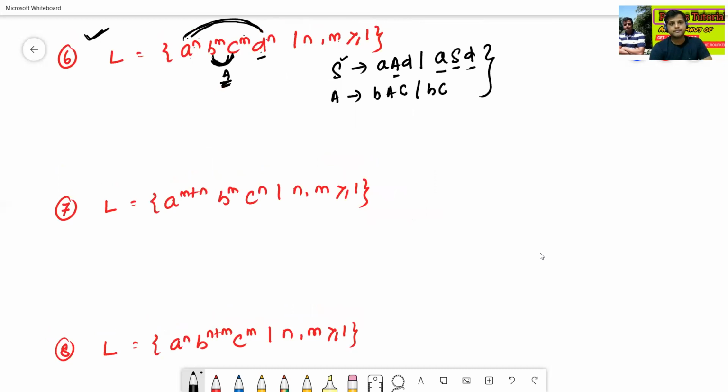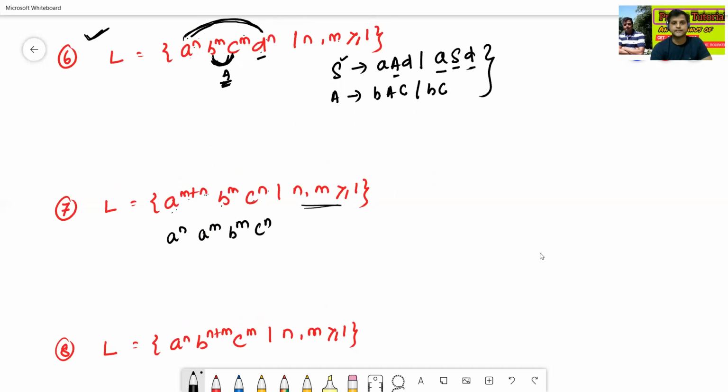Next we can see the next question, L equal to a to the power m plus n, b to the power m, c to the power n, n m greater or equal to 1. Here a to the power m plus n, we can write like this: a to the power n, a to the power m, b to the power m, c to the power n.